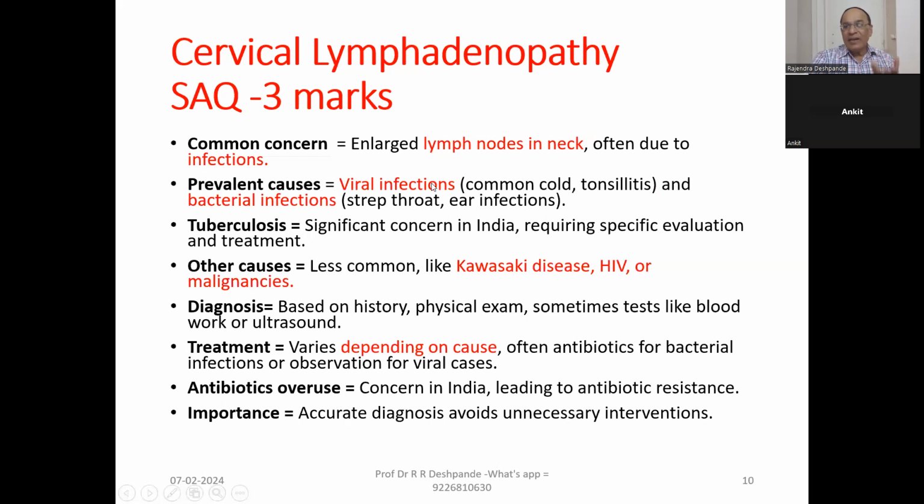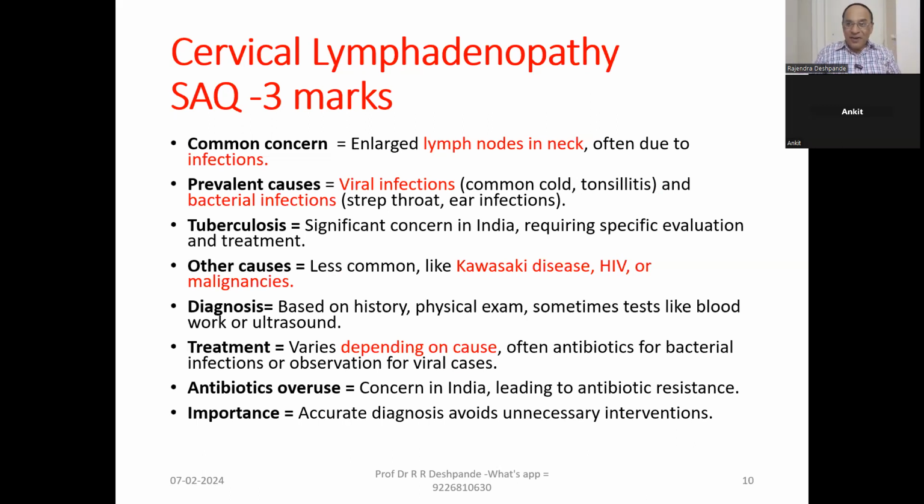Number one, viral infections, for example, common cold with running nose. Tonsillitis. Of course, this is not a viral infection, but tonsillitis may be a bacterial infection. And bacterial infection with streptococcus, throat or ear infection, otitis media. So in all these infections in these places, you will get cervical lymphadenopathy.